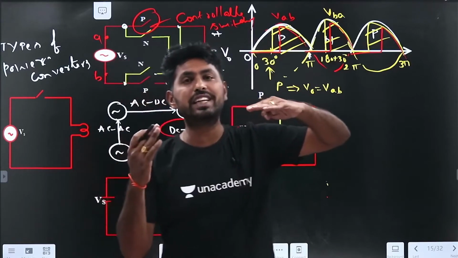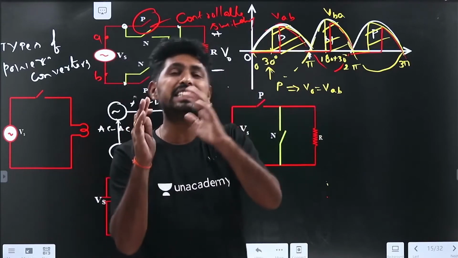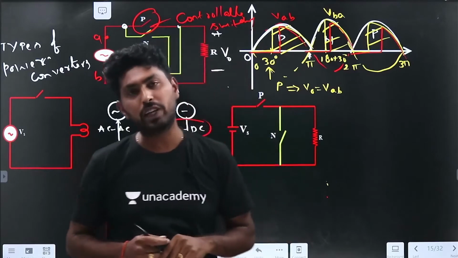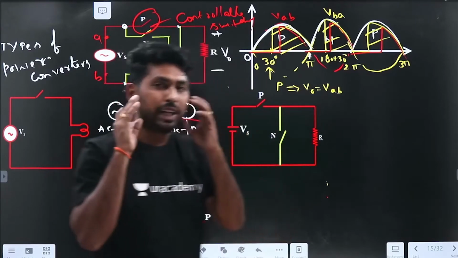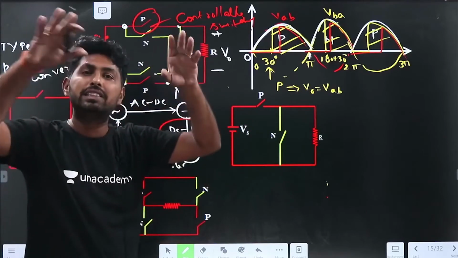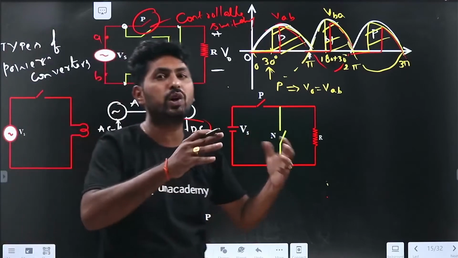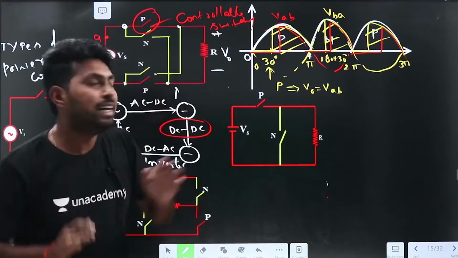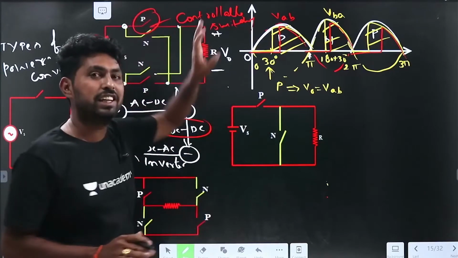The turn off instant I cannot control. So that is called a semi-controlled device. But at this stage, assume that whether it is semi-controlled, partially controlled or fully controlled, in this session these switches are the controllable switches.